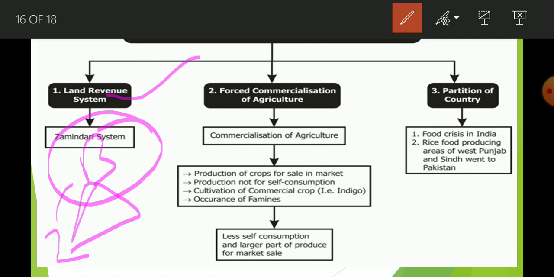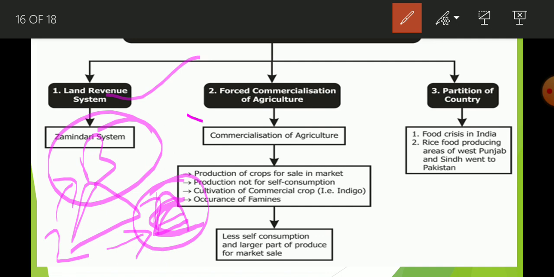They have to pay a fixed amount of revenue to the Britishers, that is known as lagan, and they are free to impose any level of tax. So they imposed a high level of tax on cultivators. Because of this arrangement, there is no one who is going to invest in the fertility of land, and in this way the productivity and production continuously decrease.